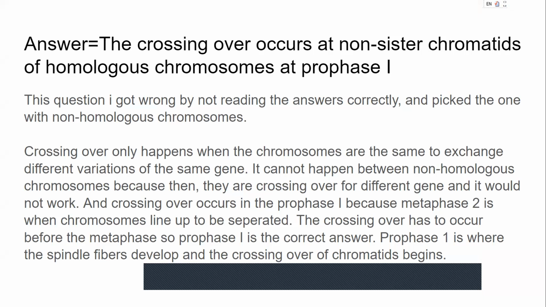The crossing over also only occurs in prophase 1 because metaphase is when the chromosomes line up to be separated. The crossing over has to occur before metaphase, so prophase 1 is the correct answer. Now, prophase 1 is also where the spindle fibers develop, and that's where the crossing over of the chromatids begins in preparation for metaphase 1.